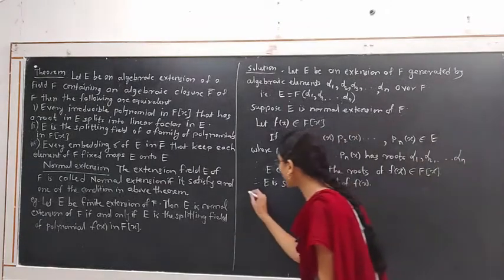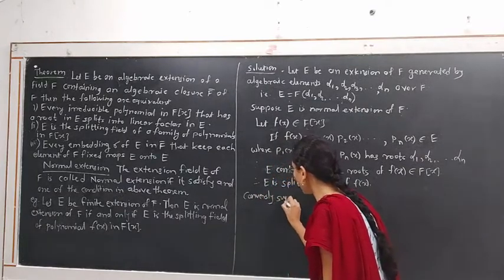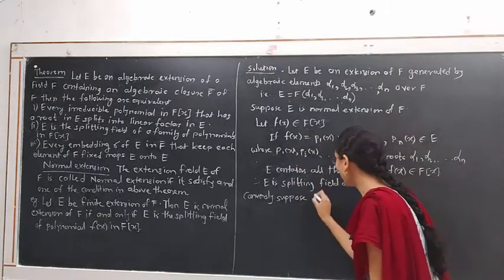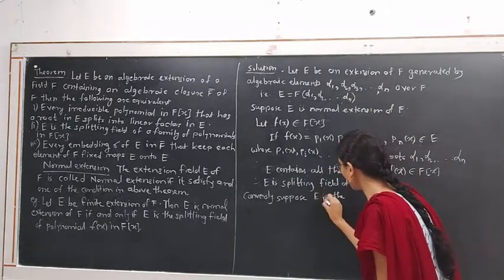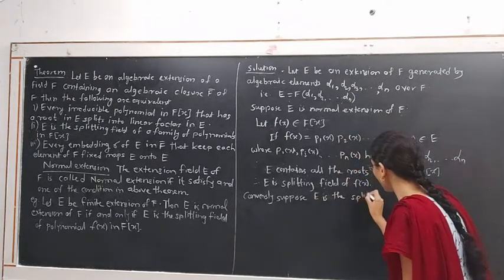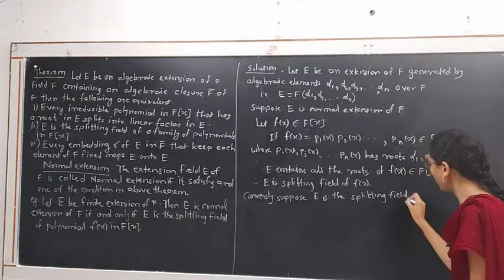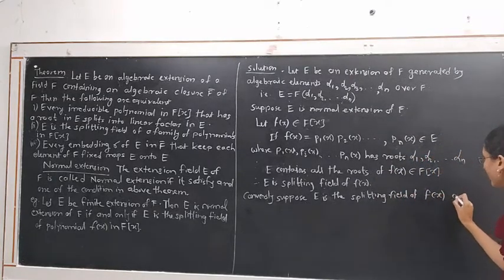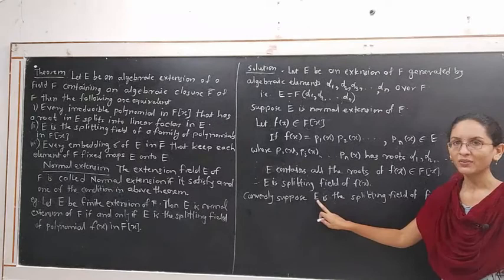Conversely, suppose that E is the splitting field of f(x) over F. Then we want to prove E is the normal extension of F.